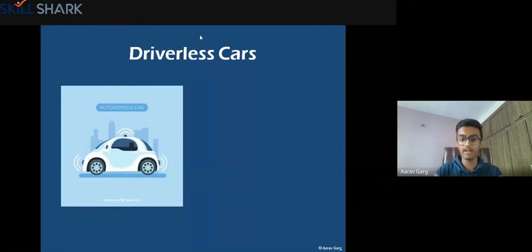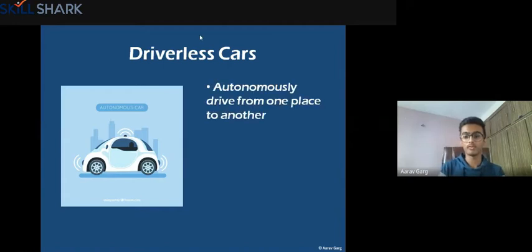Then another example is driverless cars. You might have surely heard about this by now. It's very simple to understand. Driverless cars are nothing but cars which do not have a driver, right? You just need to sit in them. You need to tell them from where to where you need to go, like in a maps app like Google Maps, just tell them where you want to go and they'll automatically go. They'll have many sensors, so they can avoid obstacles, they'll not cause accidents and things like that, right? So they can autonomously drive from one place to another.